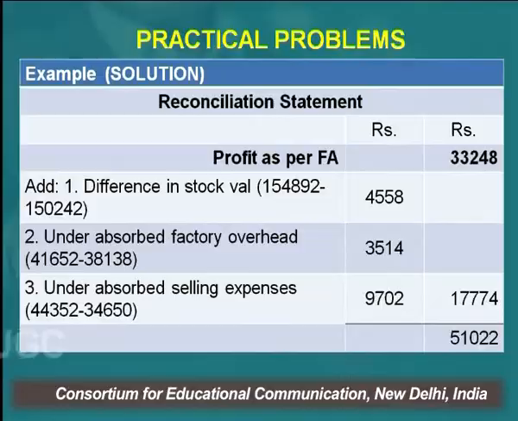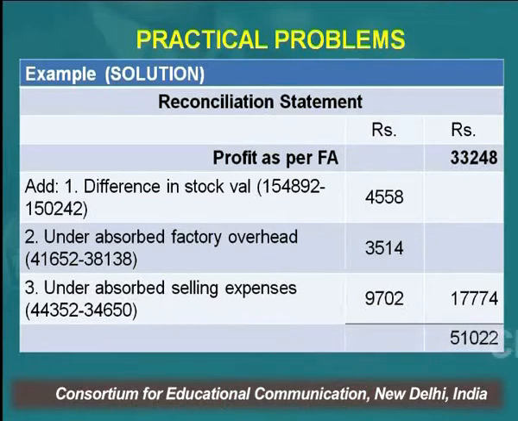And what I said is that you take each transaction and see what is the impact of this transaction on the two books, right? In this example, we are taking the profit as per the financial accounts as a basis, because in our example we do not know the profit of the cost books.